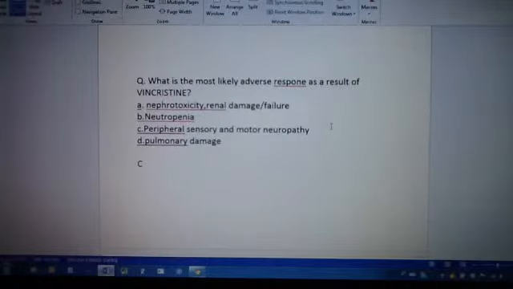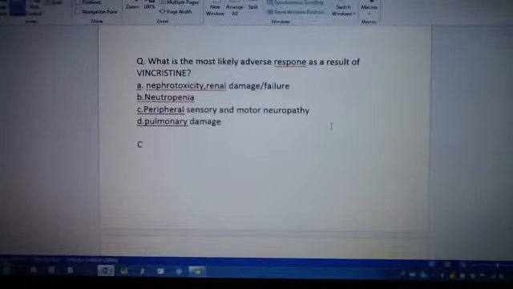Next one. What is the most likely adverse response as a result of vincristine? A, nephrotoxicity, renal damage, failure. B, neutropenia. C, peripheral sensory and motor neuropathy. And D, pulmonary damage. If you remember the chemo man from First Aid, you would know that in the shape of V are the arms and the legs. And so you could remember that it would be C, peripheral sensory and motor neuropathy.